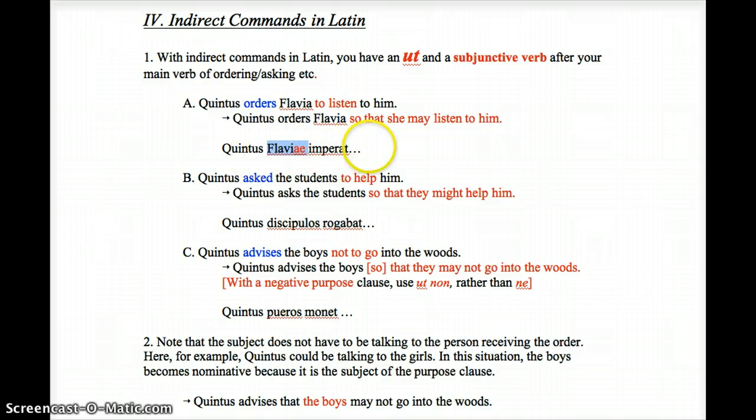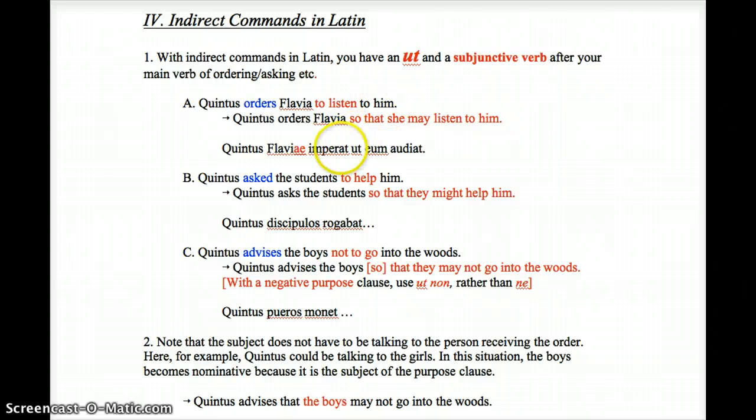Quintus orders Flavia so that she may listen to him, so that eum, to him, listen would be audiat, a present subjunctive. Right? So we will see that in Latin sentences, in indirect commands, they are going to follow the same sequence of tenses that purpose clauses do.